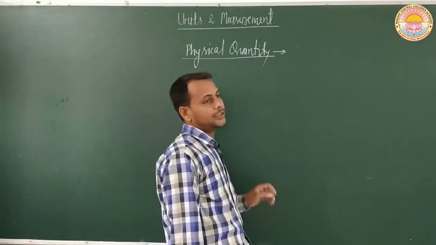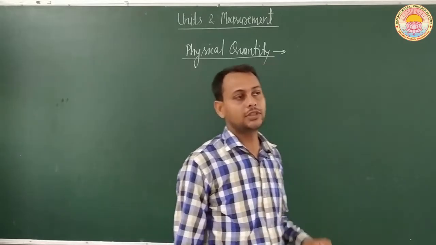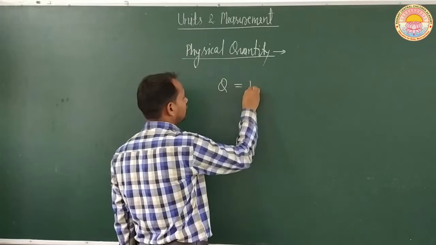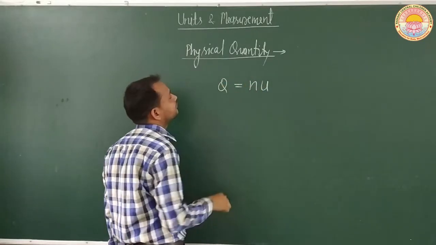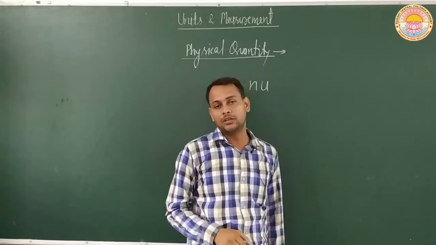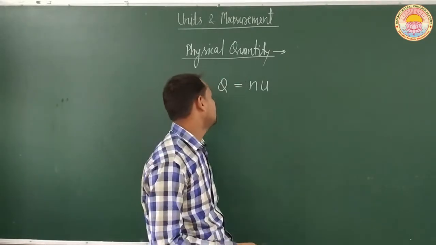If we write an expression for a given physical quantity, it is Q equal to N into U. This is the expression to write a physical quantity.